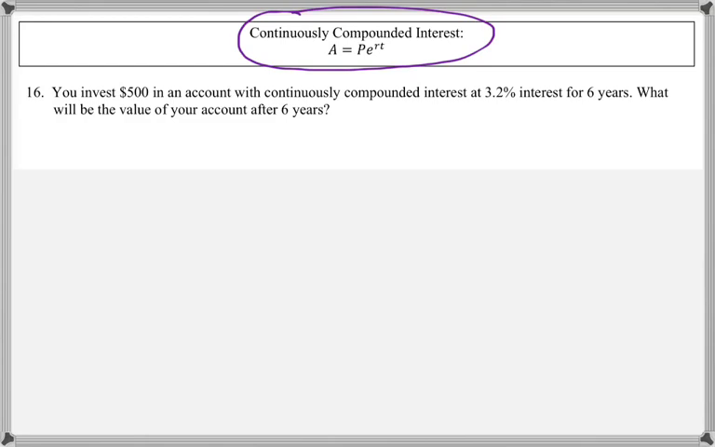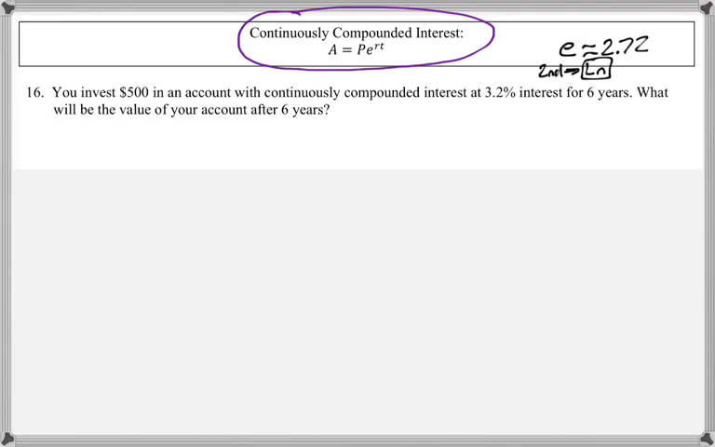Now e is kind of like pi. It's approximately 2.72. And we actually have an e key on the calculator. So we have to press second, and then it's the LN button, which is to the very left of the 4 key. So we're going to be using this formula. We are not going to be using the TVM solver.